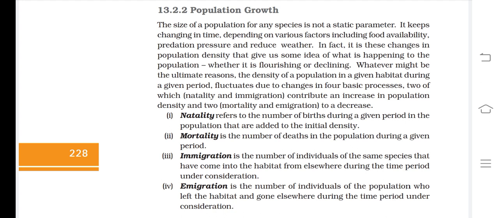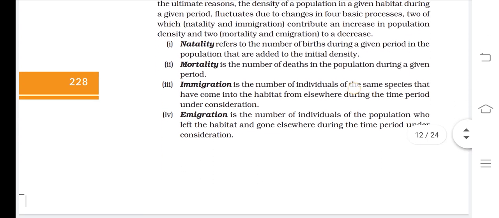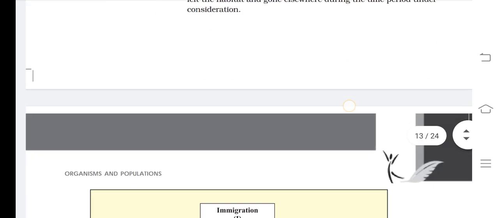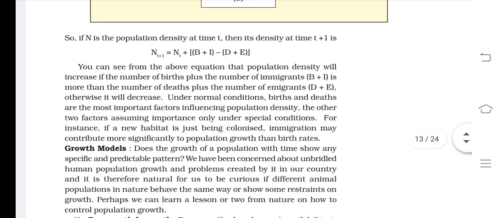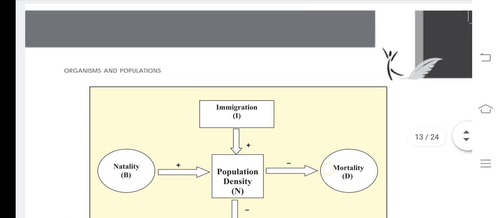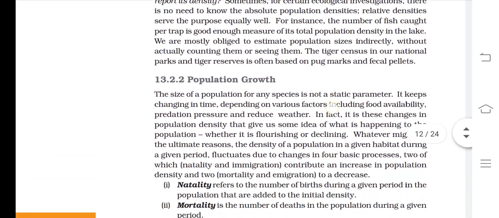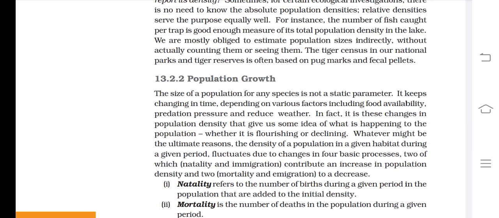We are learning biology, chapter number 13, organisms and population. So today we are going to learn about a very important question, and the title of the question is population growth. In this question we will learn some information connected with population growth and four definitions, and there is one diagram. Some equations will also be there. So it is a very important question, and the title is population growth.